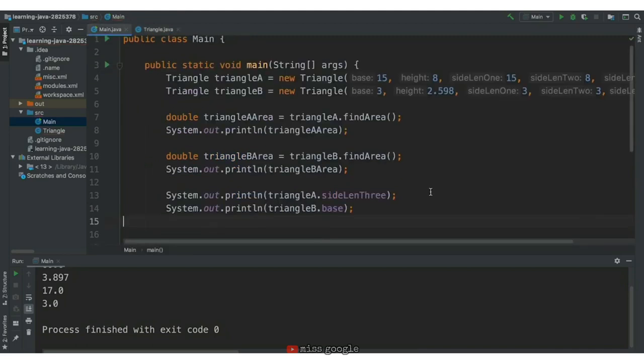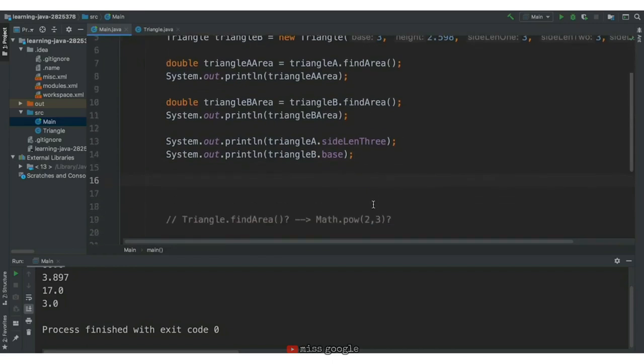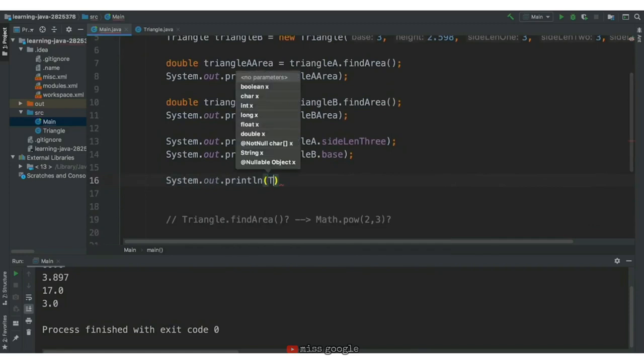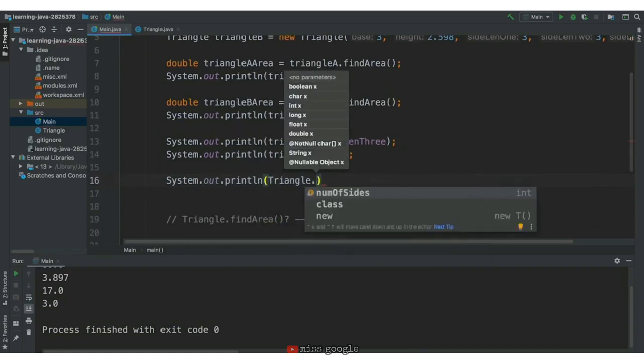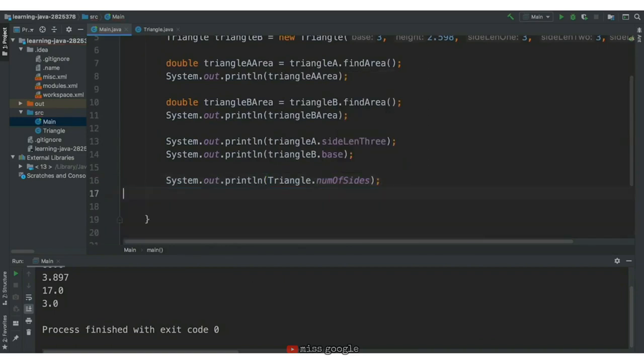Going back to our main class, we can access the static num of sides variable with the class name triangle and the dot operator. We'll want to print it out to the console, so we'll write system.out.println and then use the class name triangle to access the static variable num of sides. Let's run it. And we see 3 in our console. We have 3 sides to a triangle.